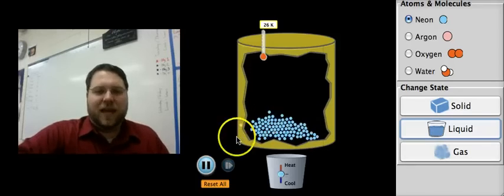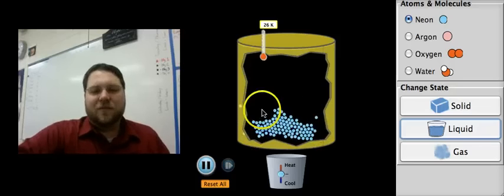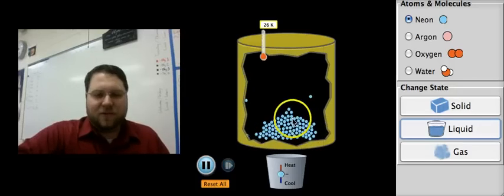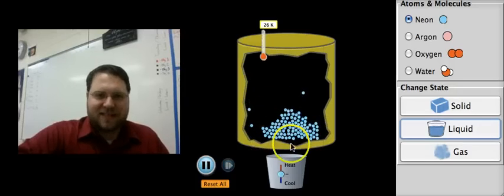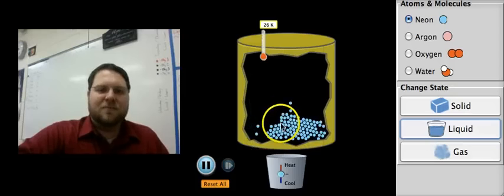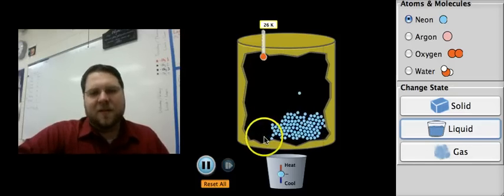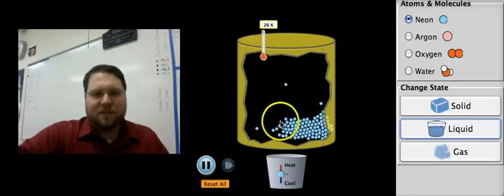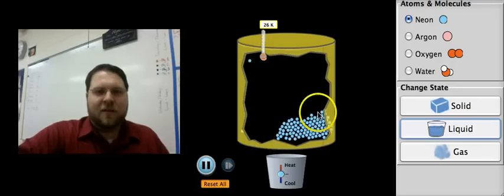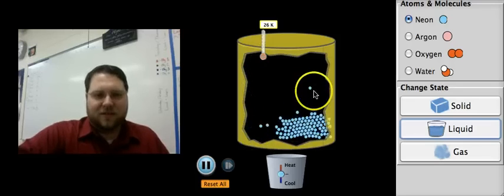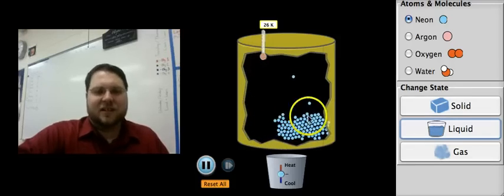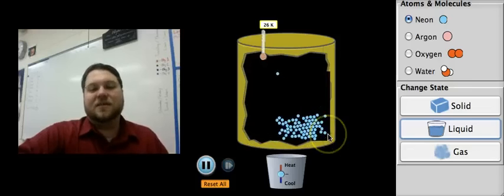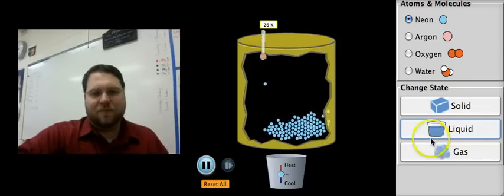The atoms can move past each other, but they're not moving fast enough to break away from those forces completely. So they remain stuck to each other, but they can move around and stick to different ones. This is why a liquid doesn't have a definite shape, because those atoms can move around. But unless they have enough energy to get into the gas phase, they are completely stuck on there, and so a liquid has a definite volume.